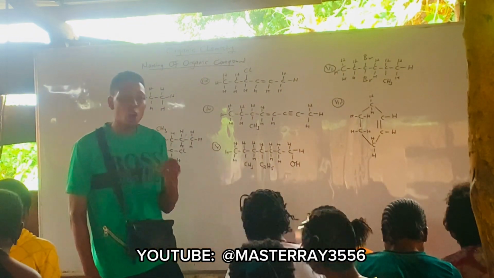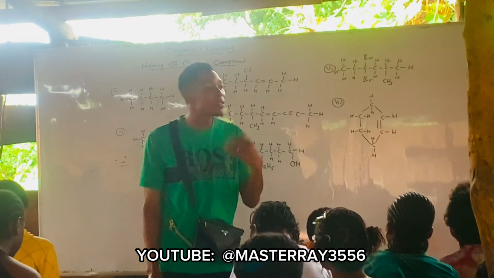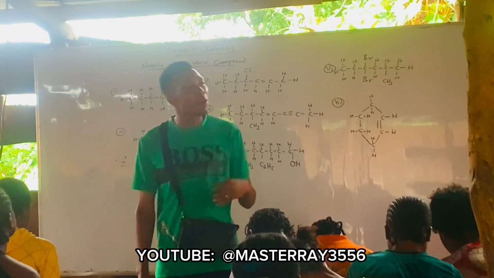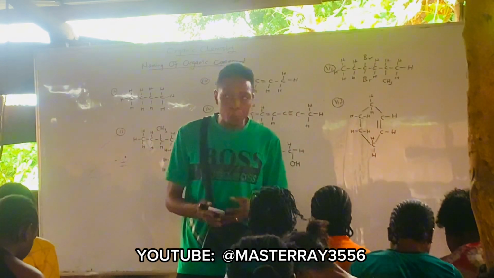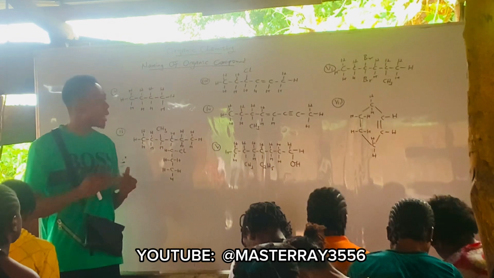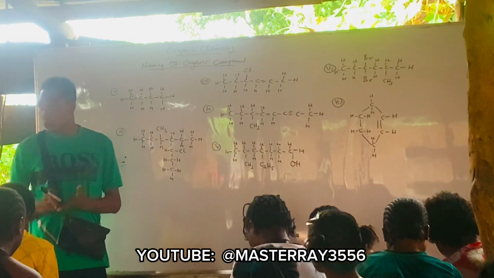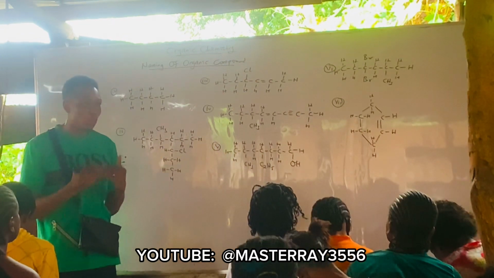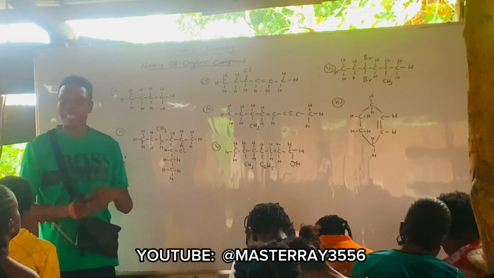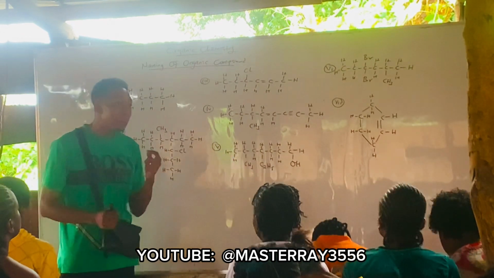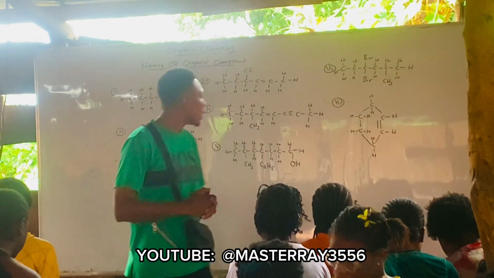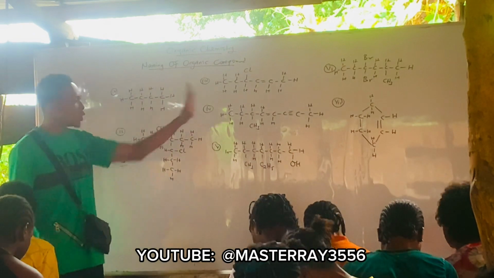If it's nomenclature of alkane, it means the system of naming alkanes. If it's nomenclature of alkanol, it means the system of naming what? Alkanols. Now, like yesterday, I told you that whenever you are naming organic compounds, there are some rules and principles you must adhere to. Are you following? Number one, you must identify the parent chain. The parent chain is the longest carbon chain. Are you following? Now, we have several questions here.